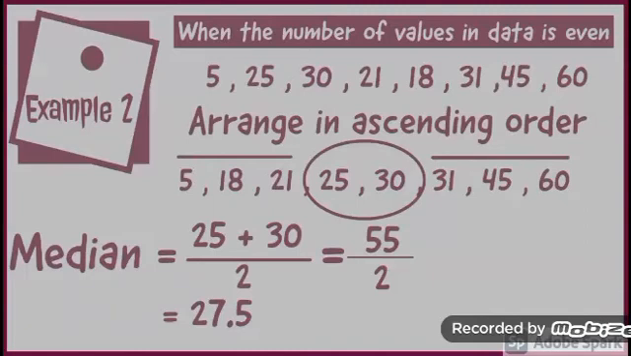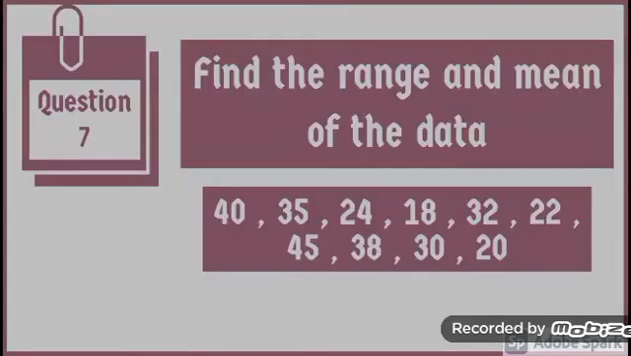Now we will start the exercise 23. As we are doing the topics mean, mode and median, we will solve only those questions of this exercise which are related to these topics. We will start with question number 7. In question number 7, we have to find out the range and mean of the data.